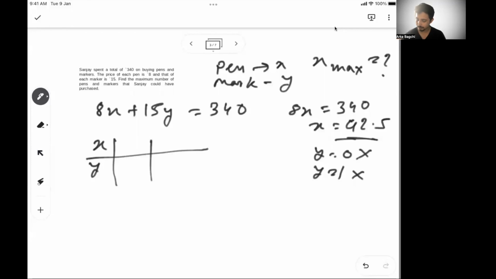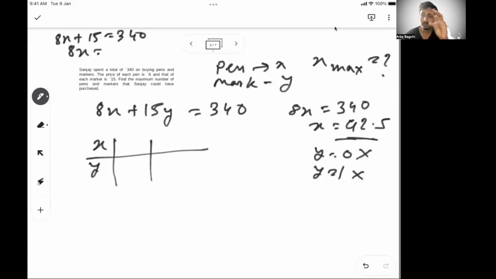It's a simple even-odd concept. If y is an odd number like 1, multiplying that with 15 gives you an odd number. 15 into 1 is 15, 15 into 3 is 45, 15 into 5 is 75. So all these are odd numbers.